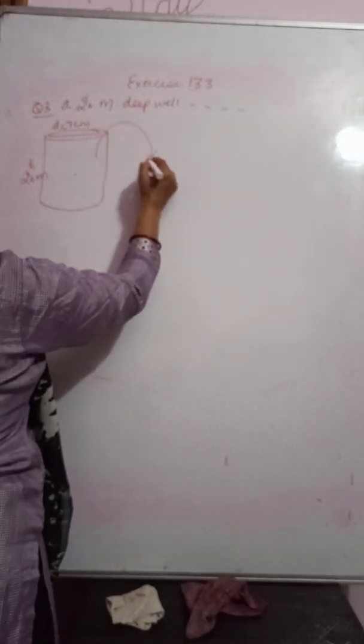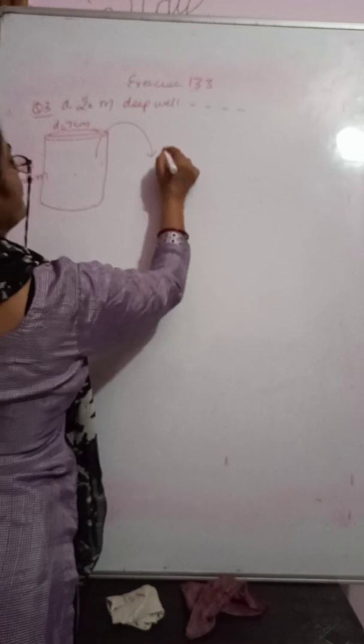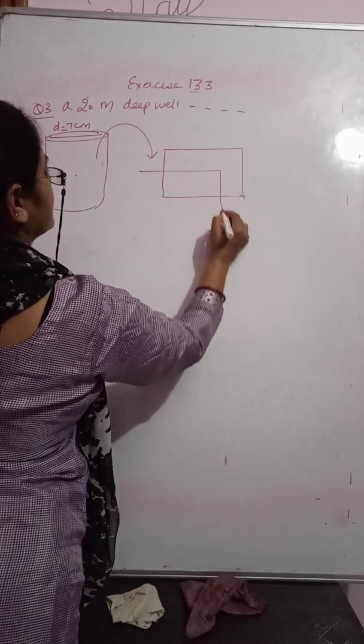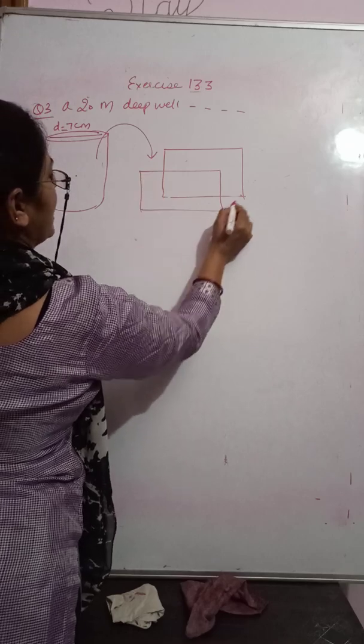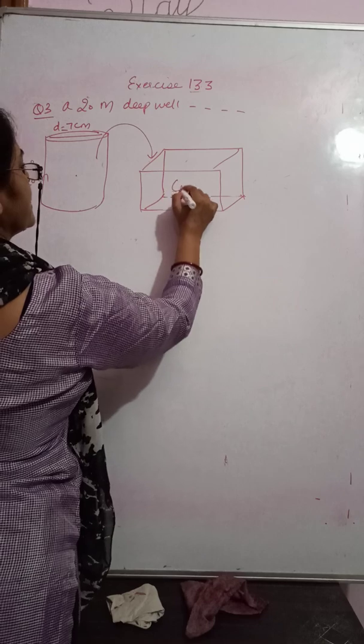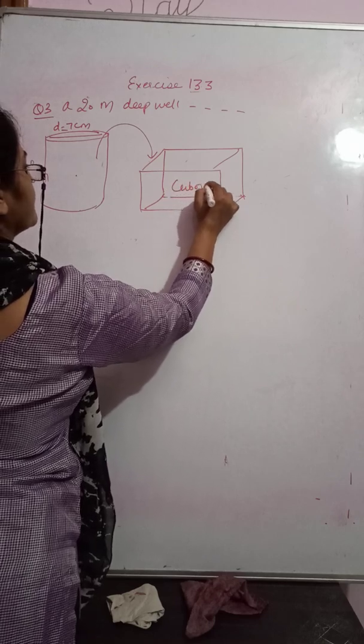It is dug and the earth taken out from it is evenly spread in the form of a platform. But whenever a platform is made, the platform has length, breadth and height. It means the platform is in the shape of a cuboid.